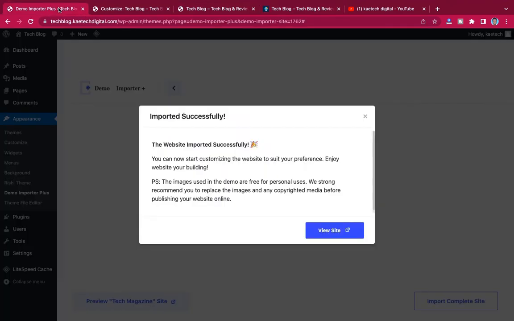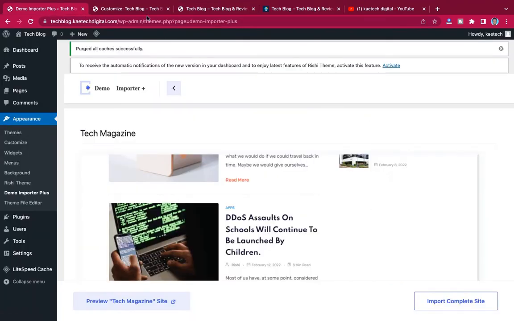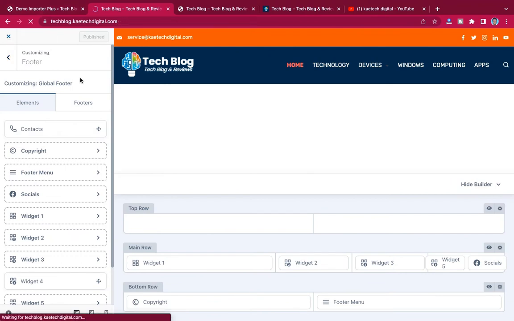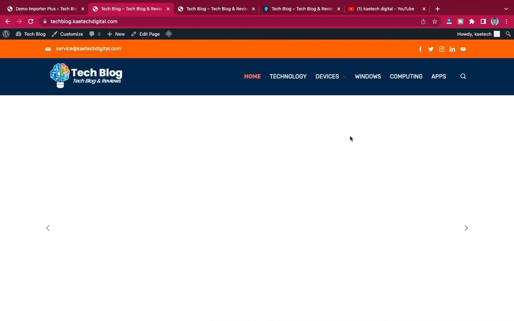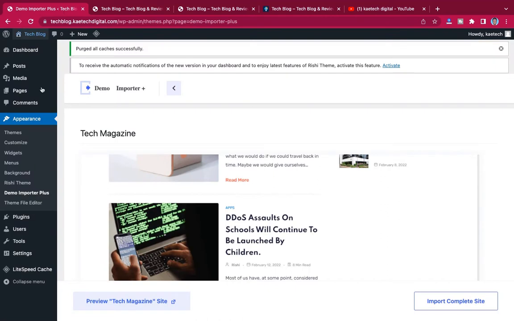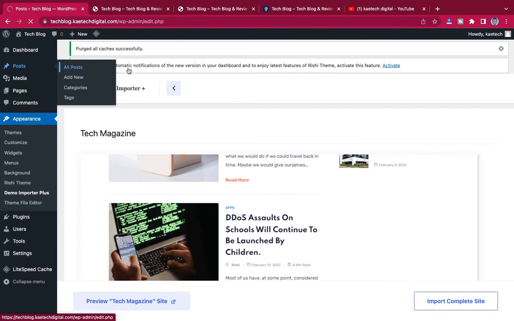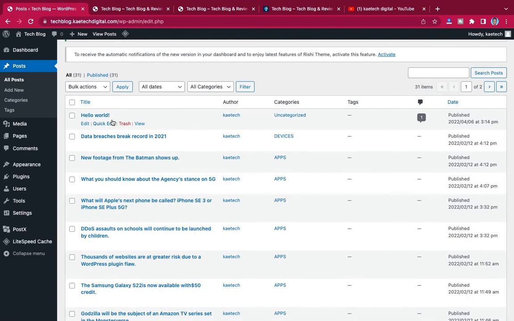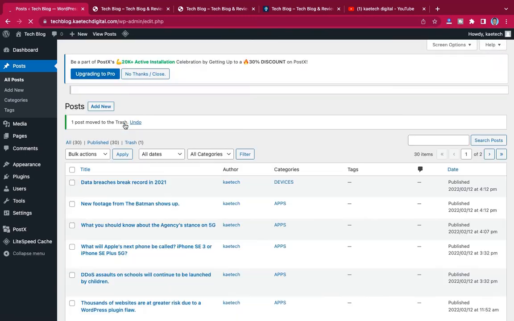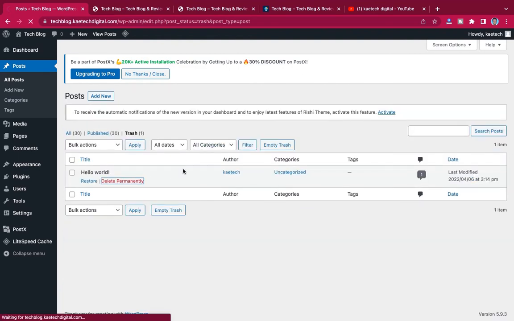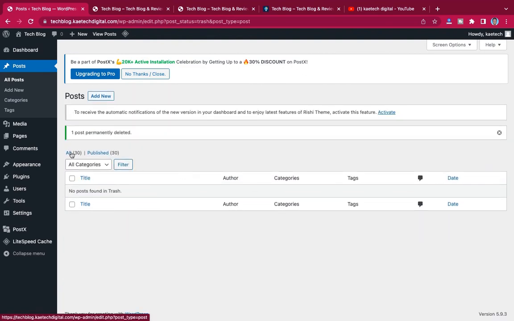So now let's click over here to go back to our dashboard. It will bring us over here to the front page of the website. Now what we're going to do, I'm going to go to the dashboard. Now if I'm over here, I'm going to delete something. I'm going to go to post over here. Now that I'm in the post, I'm going to delete this one. I'm going to trash it because this one was also created for us by WordPress, and then delete it permanently. Okay, very good.